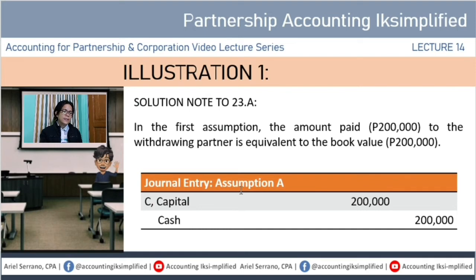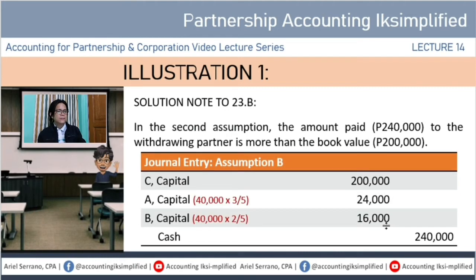Kaya dito, debit natin C capital and credit to cash for 200,000 pesos. Now, notice the difference doon sa partner's buyout. Kasi dito, ang kinikredit natin ay cash. Samantalang doon sa partner's buyout, that is a transfer of interest from the withdrawing partner papunta doon sa buying partner.